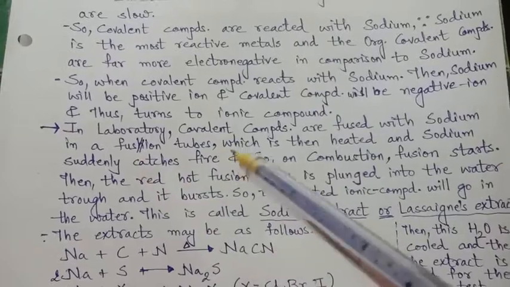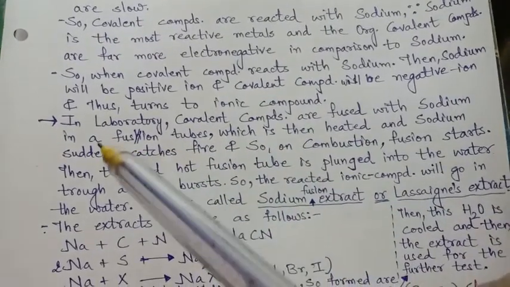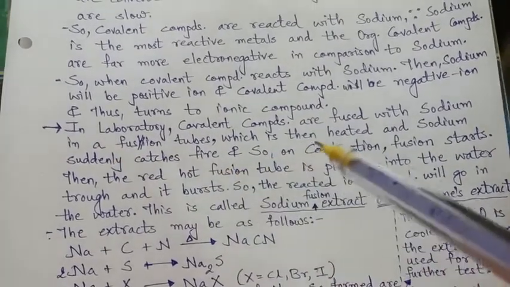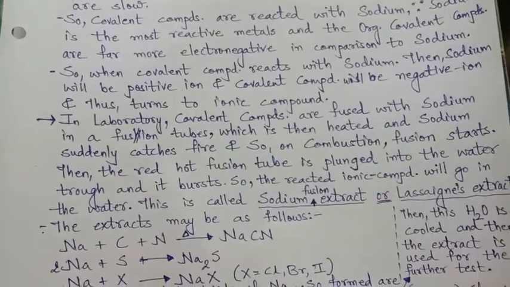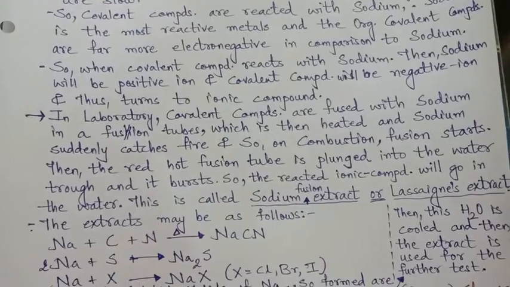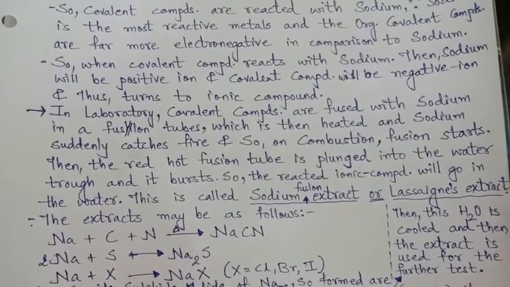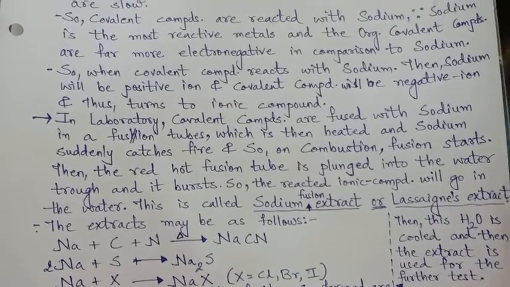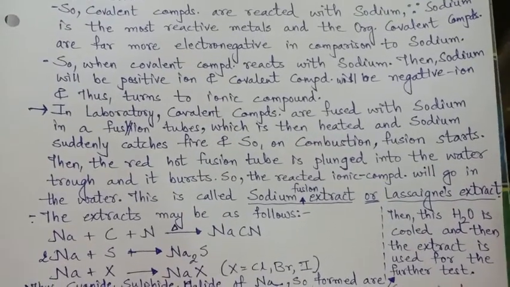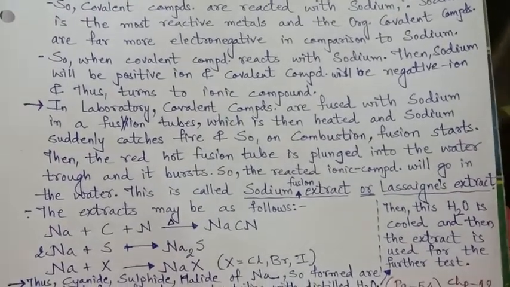So in the laboratory, covalent compounds are fused with sodium in a fusion tube, which is heated. When you take the fusion tube, you have to fill in first the covalent compound, that is the organic compound, and after filling the organic compound, sodium is filled in it.